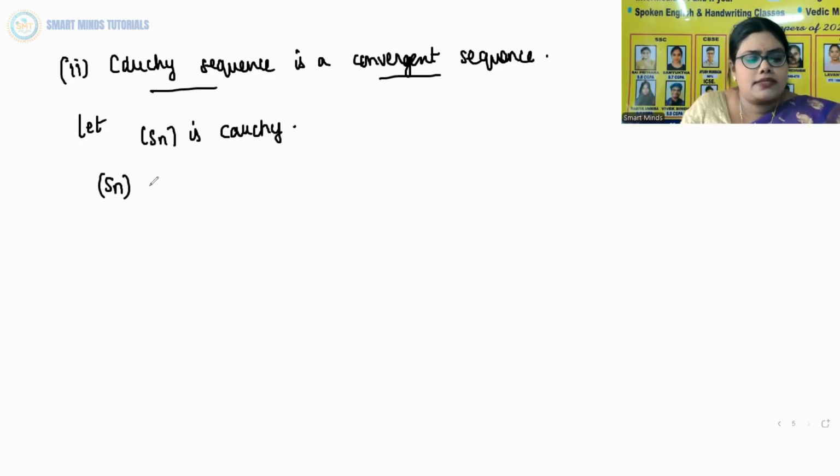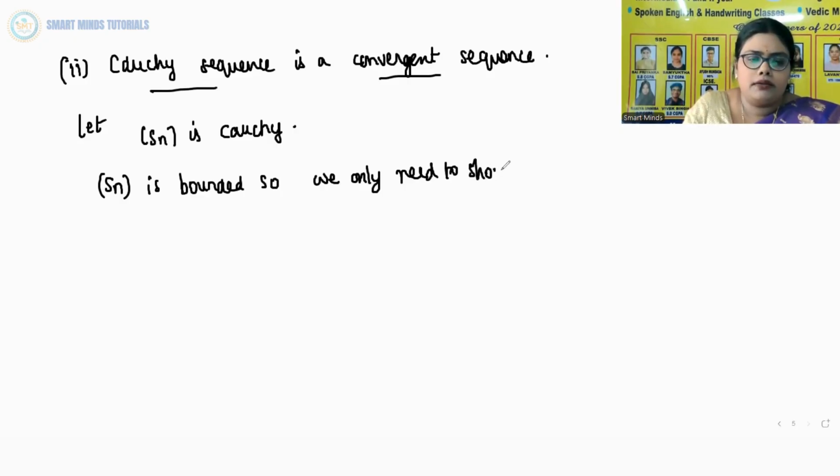So the sequence Sn is bounded. So we only need to show that limit infimum Sn is equal to limit supremum Sn.